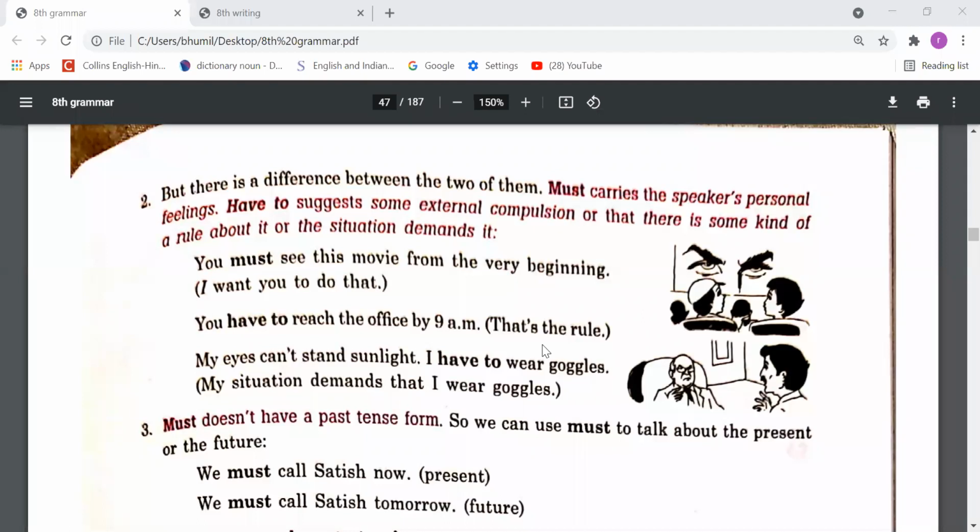And if you say that मुझे हर रोज एक्सरसाइज अवश्य ही करनी चाहिए, that is necessity, that is internal necessity. No one is saying to you to do that, but you feel that that work must be done. So that's why you need to use must here. I must exercise daily. Okay, when there is an internal compulsion or necessity, you need to use must. When there is an external compulsion, necessity or rule, you have to use have to.